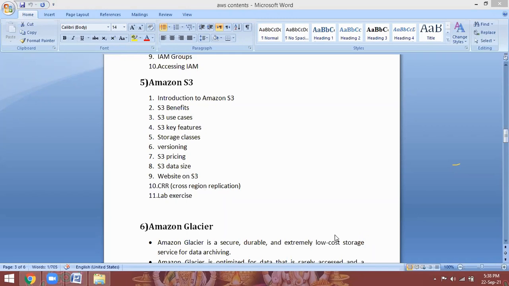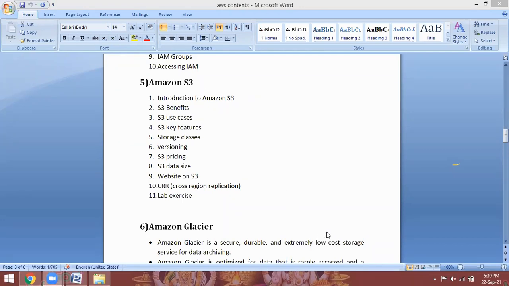And cross-region replication. Cross-region replication means, for example, I have Amazon S3 in the Mumbai location. I am uploading some data in the Mumbai location, meaning Mumbai region. Automatically the data is going to be updated in the Singapore region? Automatically it is not possible. So you have to configure CRR, cross-region replication.